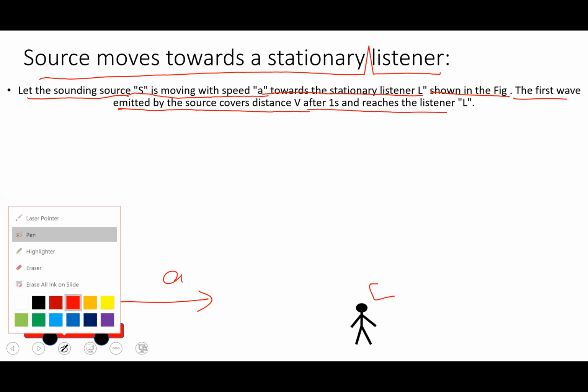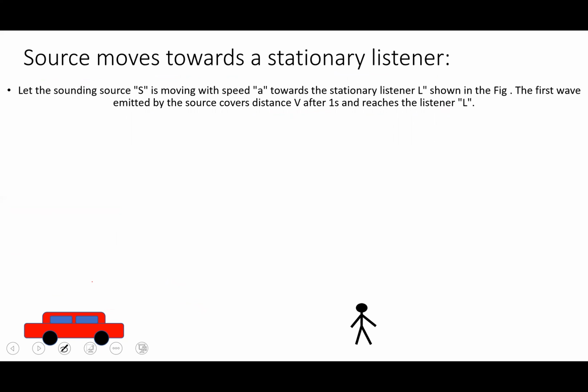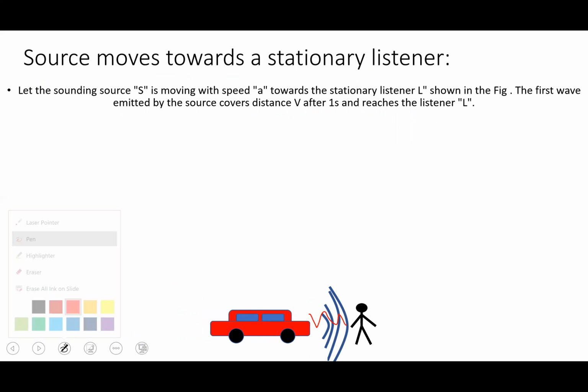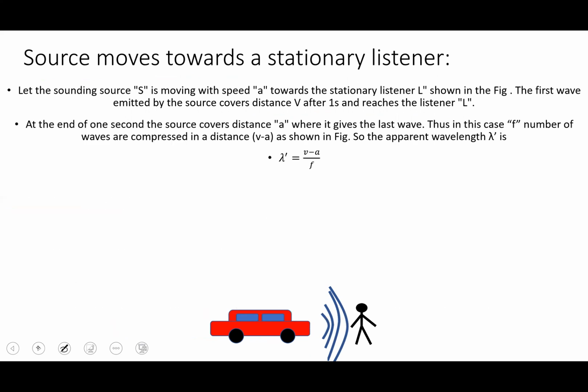Now let us understand this with the help of an animation. As the car moves, the sound wave is emitted by the car in the form of a horn, and as it gets closer, as you can see, the wavelength is being compressed. It becomes smaller, and as the wavelength becomes smaller, the frequency becomes larger.